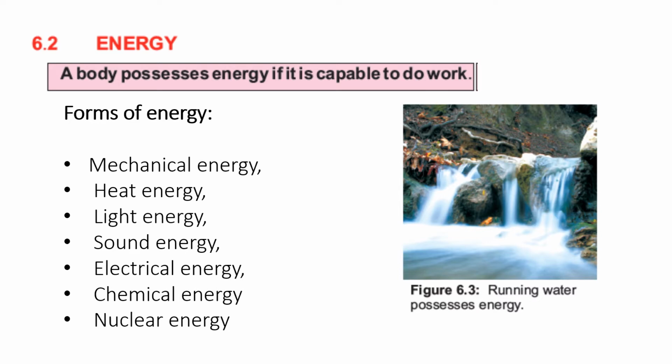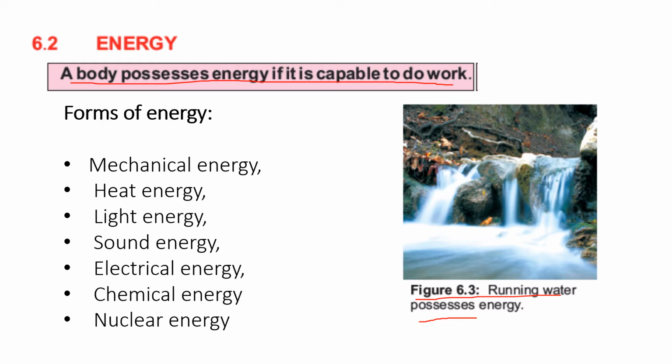Energy is basically that a body possesses energy if it is capable of doing work. Energy is very important in our daily life, and almost all things are linked with energy. So if a body has energy, it means it has the ability to do work. If you see figure 6.3, running water possesses energy. The water running down the stream also has the ability to do work, so it means it possesses energy. The energy of running water can be used to run water mills or water turbines.